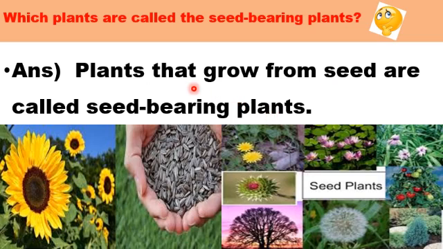It means these types of plants grow with the help of seeds. They are flowering plants.